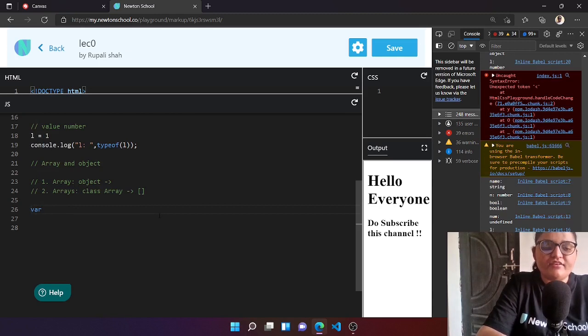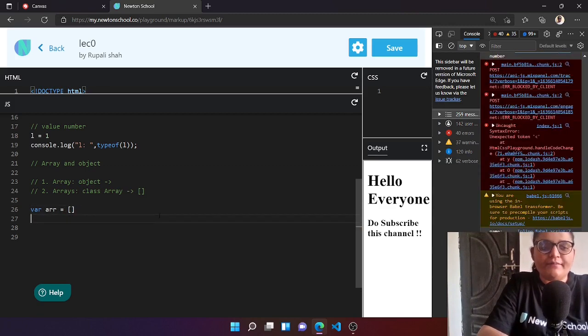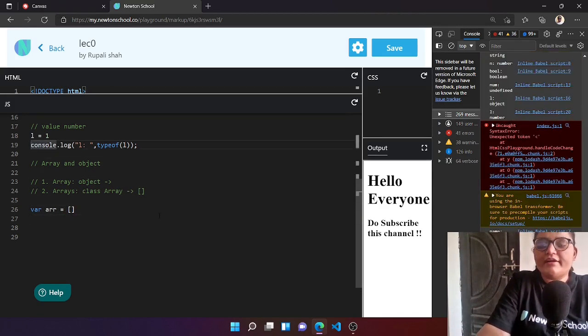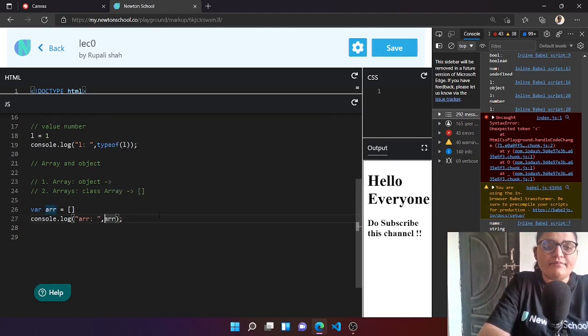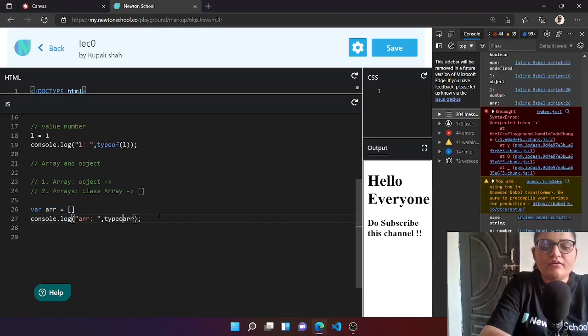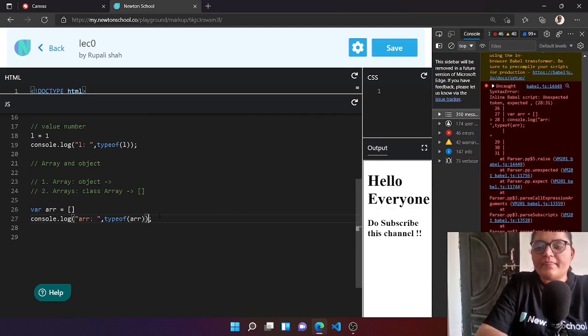So we have a variable named arr, and let's declare it as an array. And to prove my point that an array is technically an object in JavaScript, let's print typeof arr.